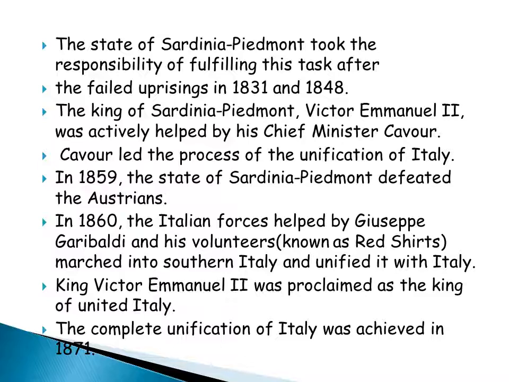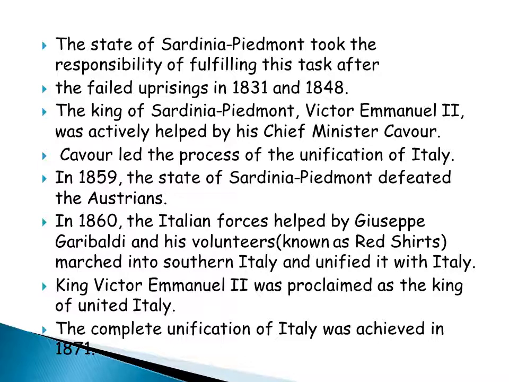The king of Sardinia-Piedmont, Victor Emmanuel II, was actively helped by his chief minister Cavour. Count Cavour led the process of the unification of Italy. In 1859, the state of Sardinia-Piedmont defeated the Austrians.